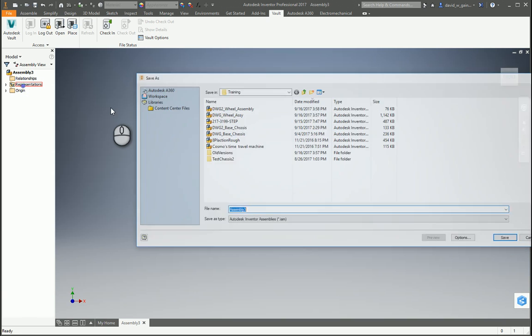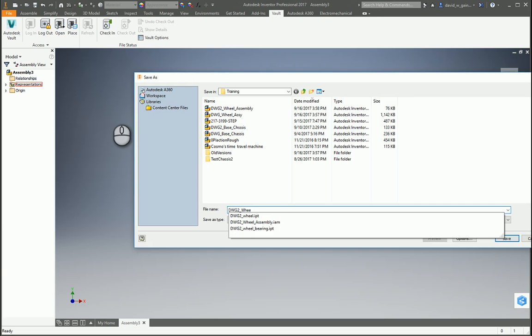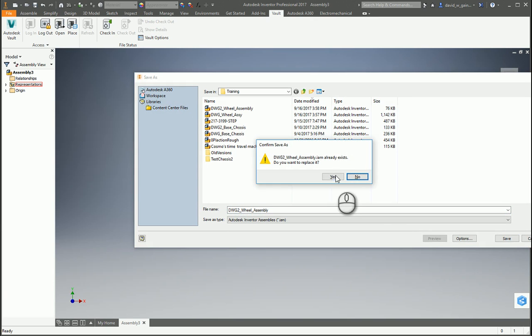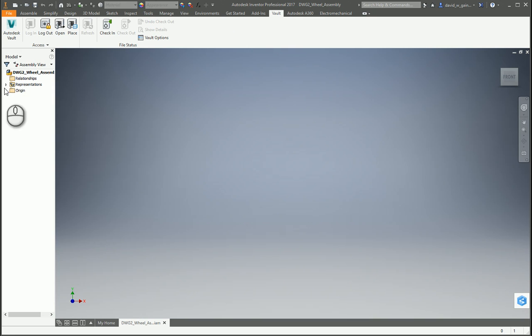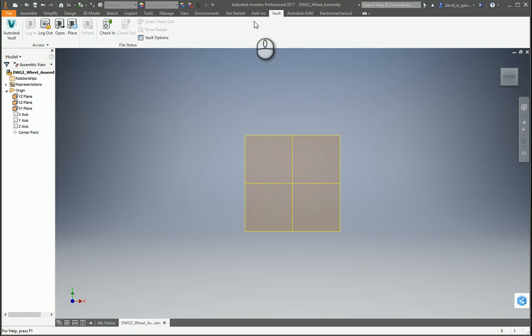We'll save it as DWG2 wheel assembly. It's going to yell at me right now because I could not find one of the parts I was trying to put in. So let's turn on the planes. So when we put the first part in, it's aligned to planes. It's one of my preferences.